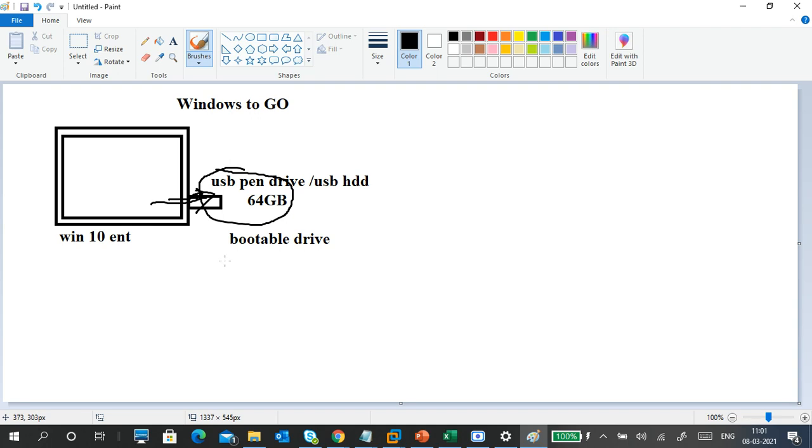It means my PC's entire data, entire settings, my desktop or user profile, applications, application settings, application licenses, everything goes to this drive only. Now I have a drive that contains my entire PC data. So depending upon your PC data, you have to choose your pen drive size or hard disk size. Now I went outside.